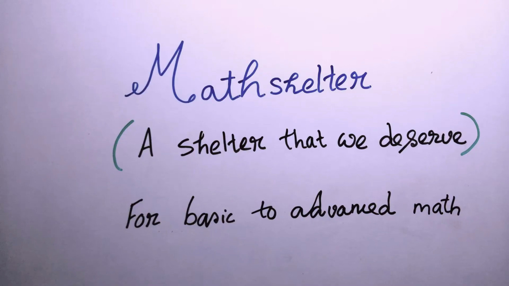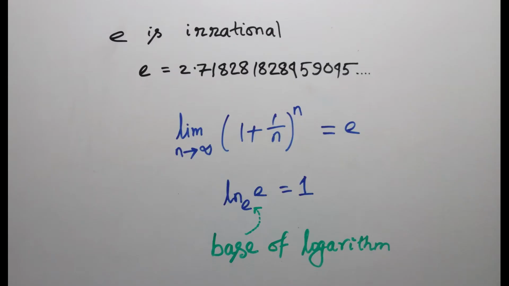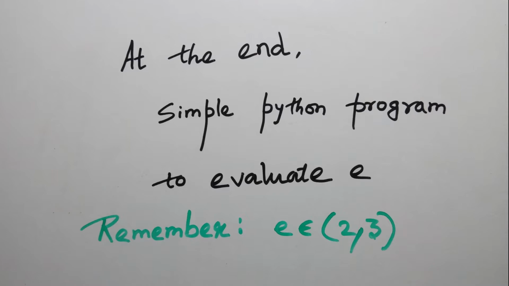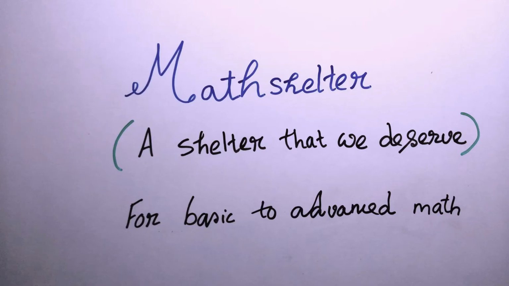The value of e is 2.71828 18284 59045 and so on. We will check it using a simple Python program at last. Here we will use different approaches.